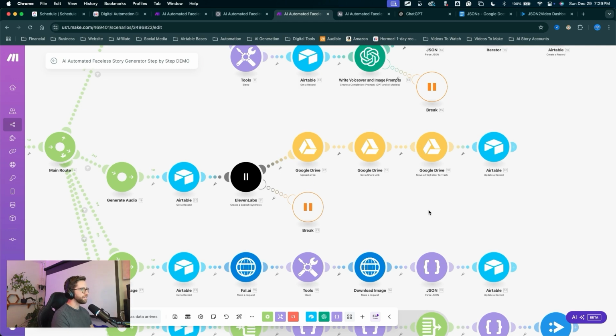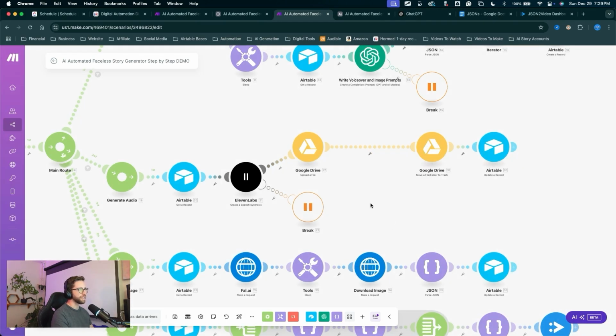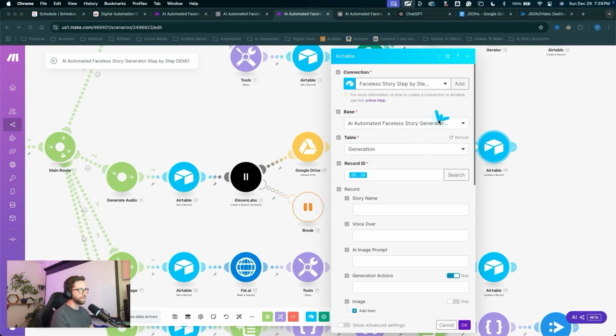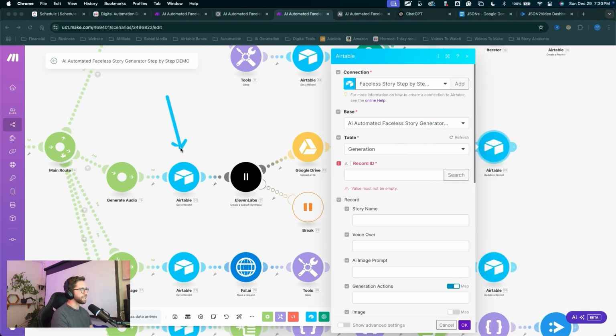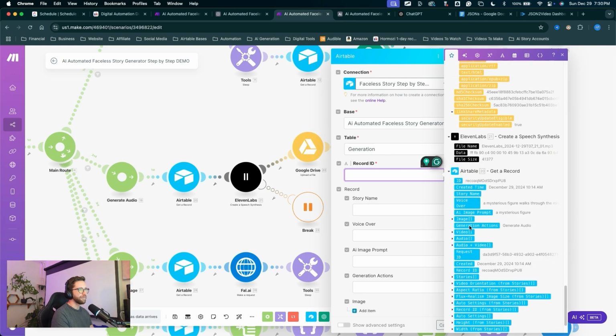And to make things a little bit simpler, we can actually get rid of this middle Google Drive module. I'll just delete that module. And in the Airtable record, let's make sure we have these settings now set up correct. For the record ID, let's just double check we're using the record ID from this module. We'll scroll down and find that record ID from that module there. We can see that that's the right one because it starts to bounce and bobble.